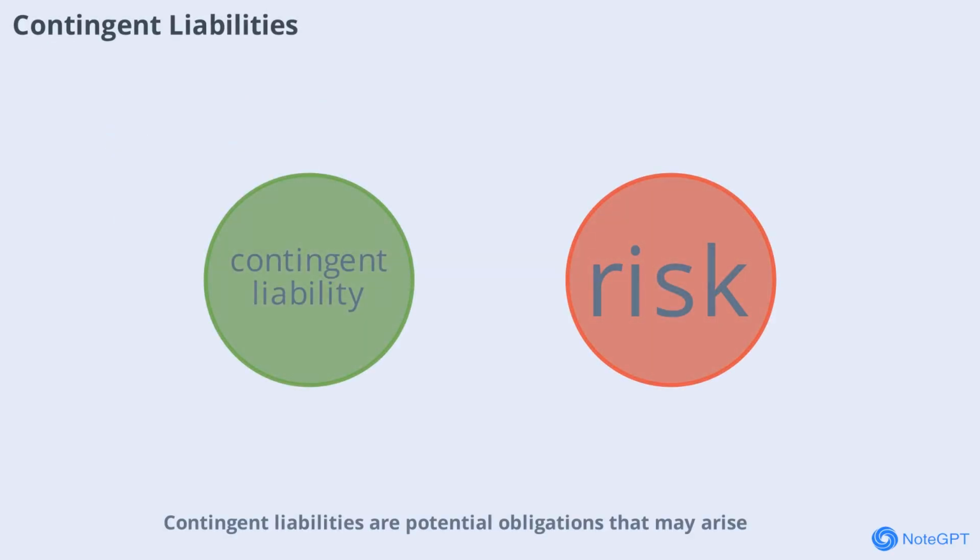Contingent liabilities are potential obligations that may arise depending on the outcome of a future event, such as a pending lawsuit. They are not shown on the balance sheet but are disclosed as a footnote. This ensures transparency and informs stakeholders about possible future risks.